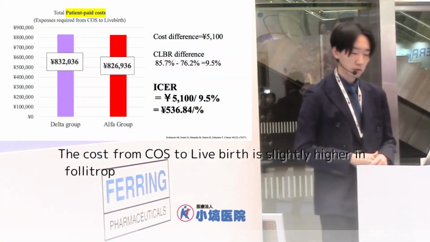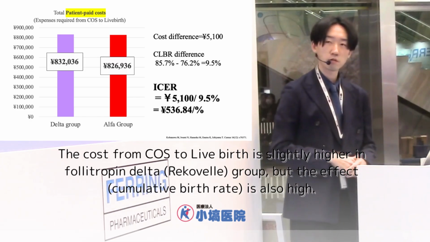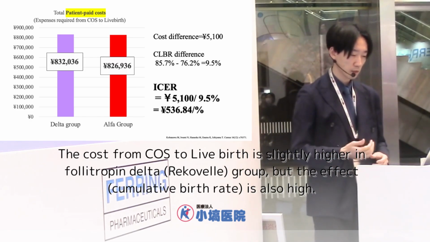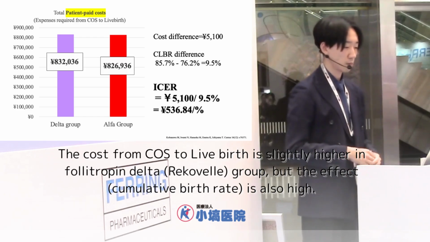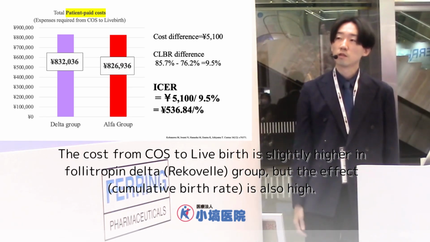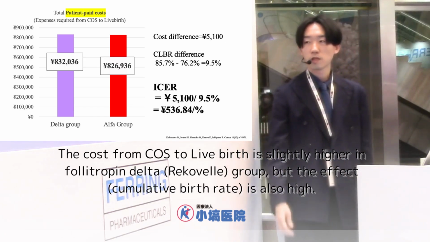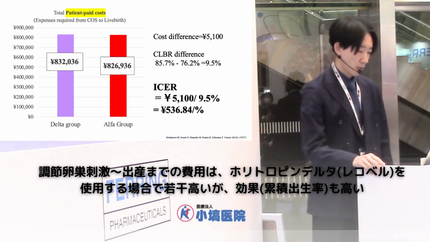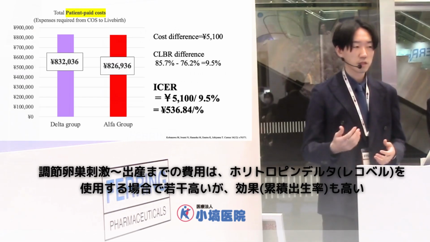The patient paid cost is also slightly higher in Delta. So the cost difference is 5,100 yen, and the cumulative live birth percent difference is 9.5%. So from this data, ICER is about 536.84 yen per percent. So how can we evaluate whether this is cost effective or not?